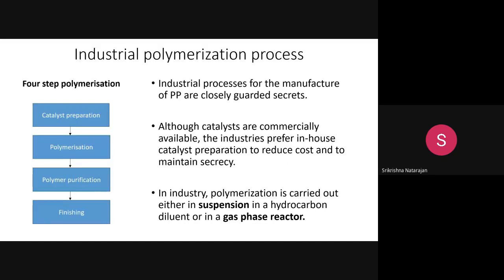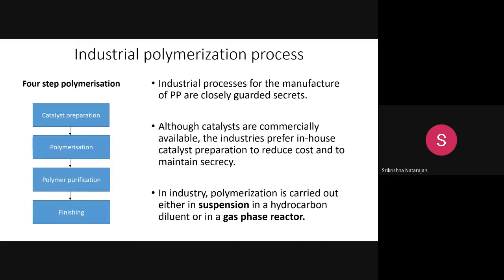So now I have briefly explained how this catalyst system works, and the importance of the Ziegler-Natta catalyst, and how it is important for polypropylene manufacture. Now we will have an overview of how polypropylene is industrially produced. Here, the industrial production of polypropylene is a closely guarded secret. By basic chemistry we know that Ziegler-Natta is a mixture of a metal halide, an organometallic compound, along with one more organometallic compound that is bound with the first group of the periodic table.